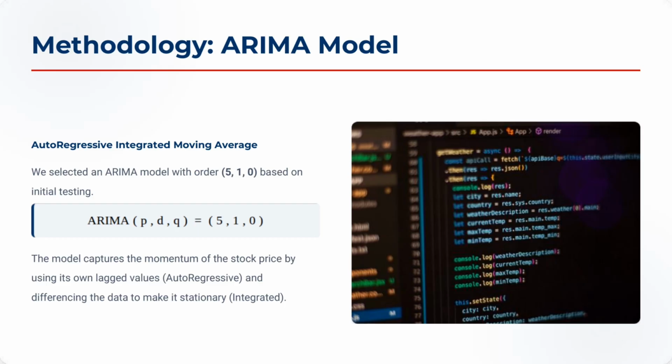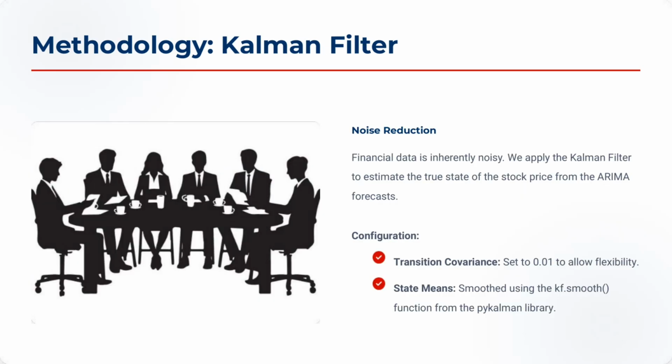ARIMA model. For our core prediction engine, we implemented an ARIMA model with parameters 5, 1, 0. The 5 represents the autoregressive term, meaning we look at the past 5 days to predict today. The 1 represents the integration, or differencing, which we used to make the stock data